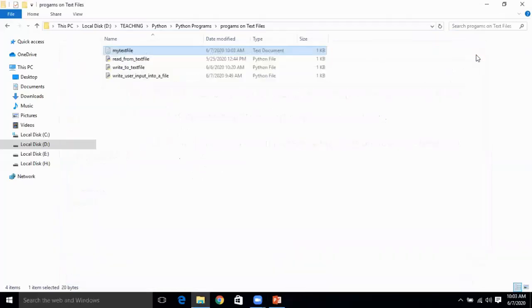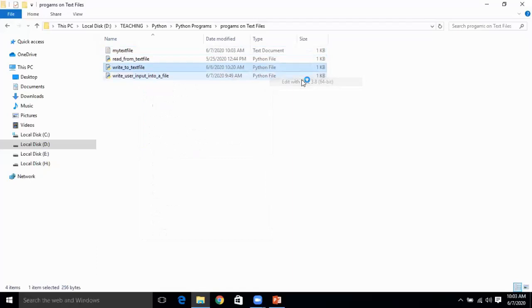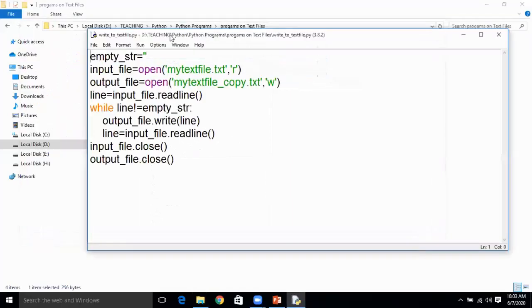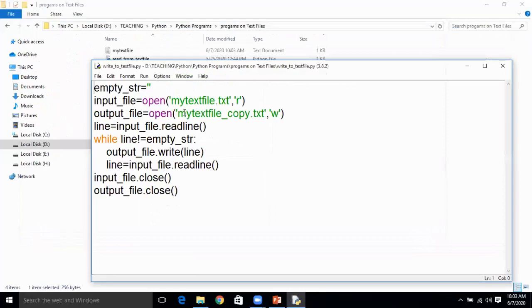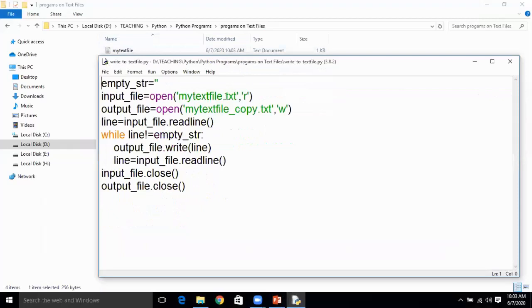Now, you want to perform write to a text file. So this is a program which will help us in writing to a text file. My text file content will be copied into my text file underscore copy, which is not available here. That means it is going to create my text file underscore copy.